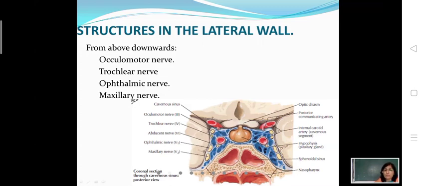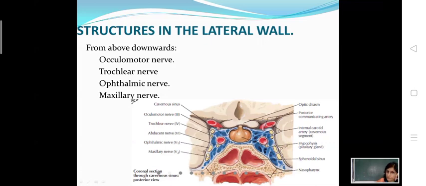Now, are these two structures in direct contact with the venous blood filled in the cavernous sinus? No, they are not in direct contact, but are separated from the venous blood by an endothelial lining. Here these structures are present between the meningeal layer of dura mater and the endothelium in the lateral wall of the cavernous sinus.